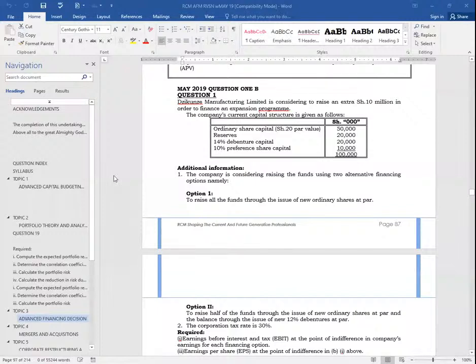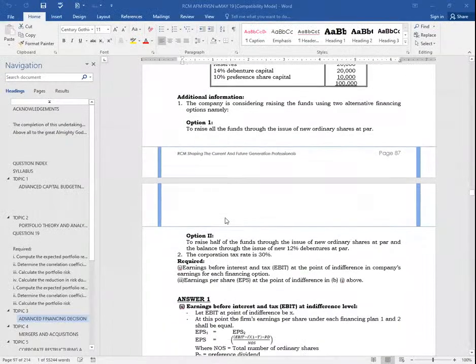It is May 2019, question number 1B, where they wanted us to give them earnings before interest and tax at the point of indifference in the company's earnings for each financing option, and then earnings per share at the point of indifference. I want to give you only 1 minute. You try the question very fast.